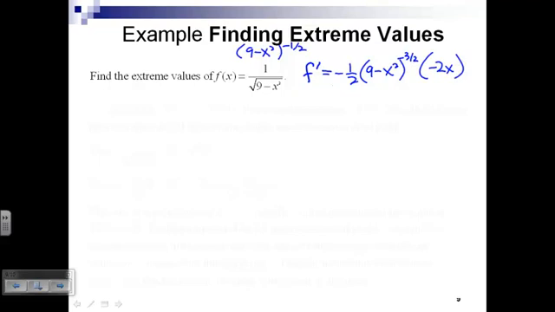That's probably the better way to put it. Okay. Are there any values of x that are going to make that derivative equal to 0?